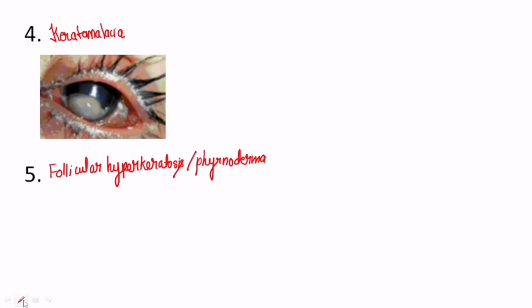Now this picture is a clear presentation of keratomalacia. Here, when xerophthalmia persists for a longer period of time, it results in keratomalacia, and it actually leads to the degeneration of the corneal epithelium. Now the fifth one is follicular hyperkeratosis or phrynoderma.